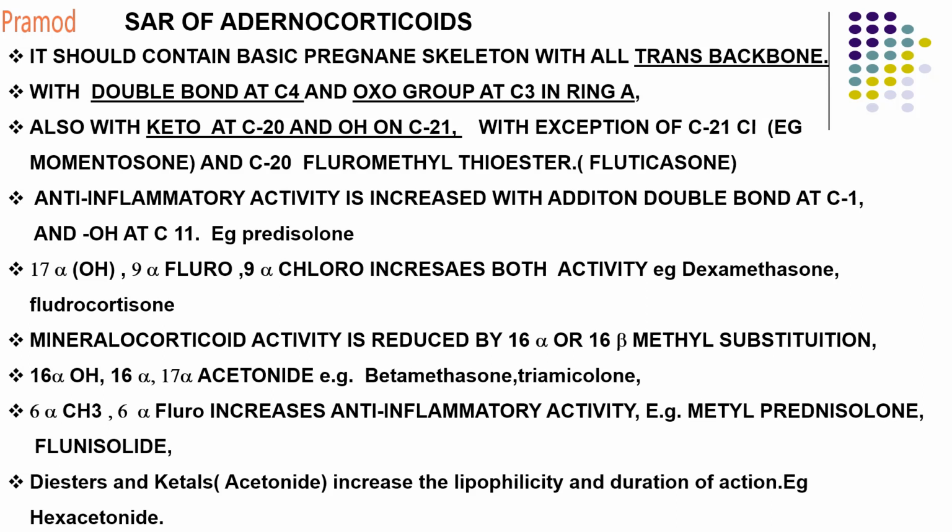6 alpha methyl, 6 alpha chloro increases activity. If there is a methyl at the 6th alpha position or a fluoro at the 6th, it increases the anti-inflammatory activity, that is your methylprednisolone, flunisolide. So these all contain methyl at the 6th alpha position. Diesters and ketals, that is acetonide, increase your lipophilicity and duration of action.